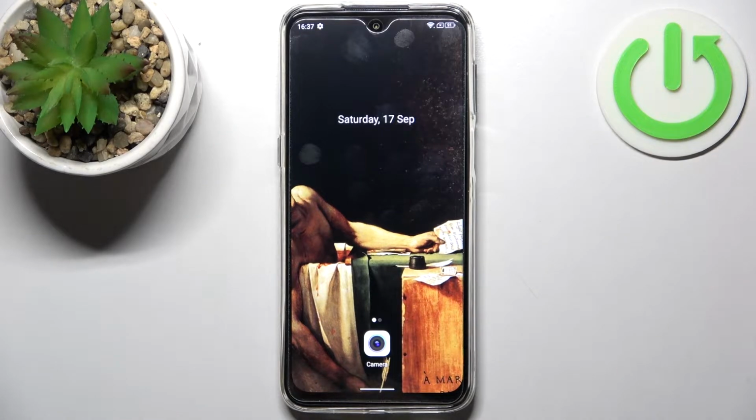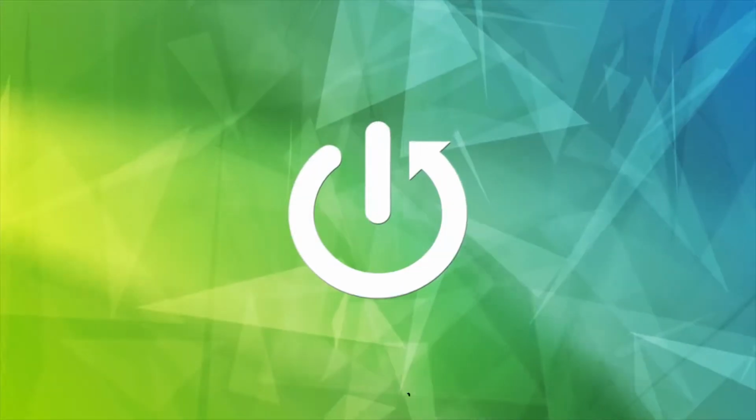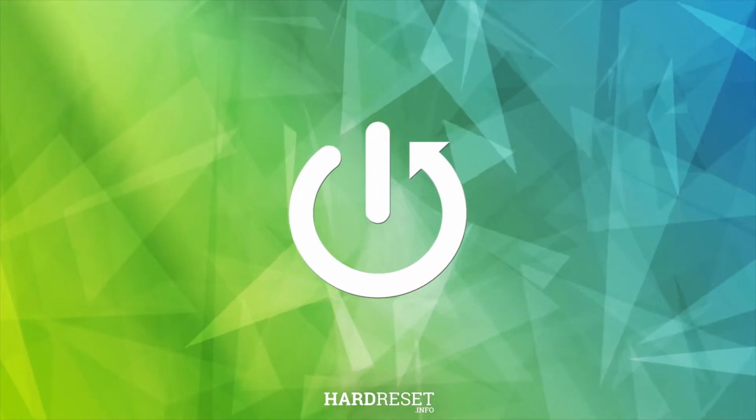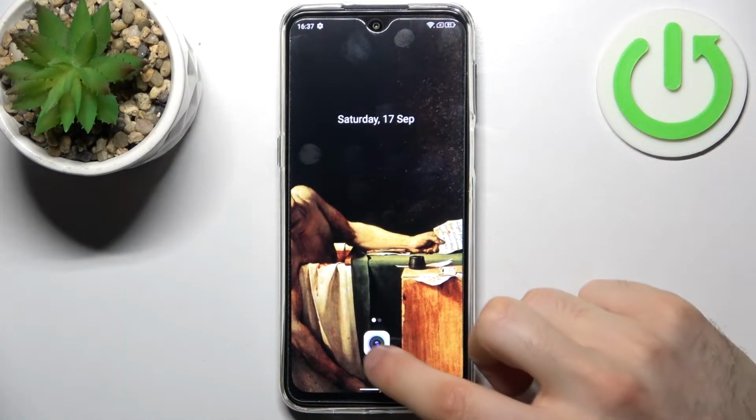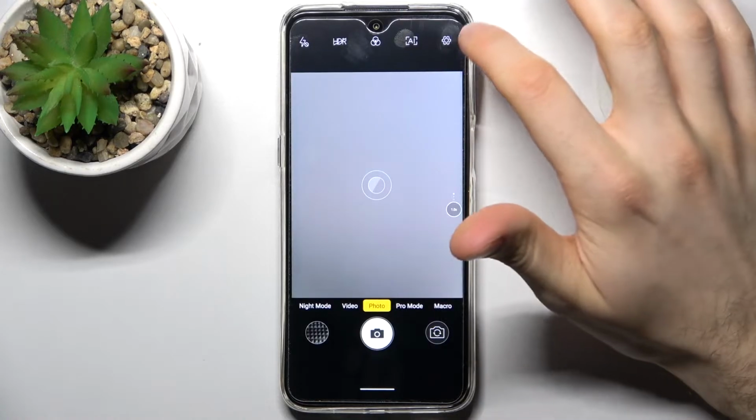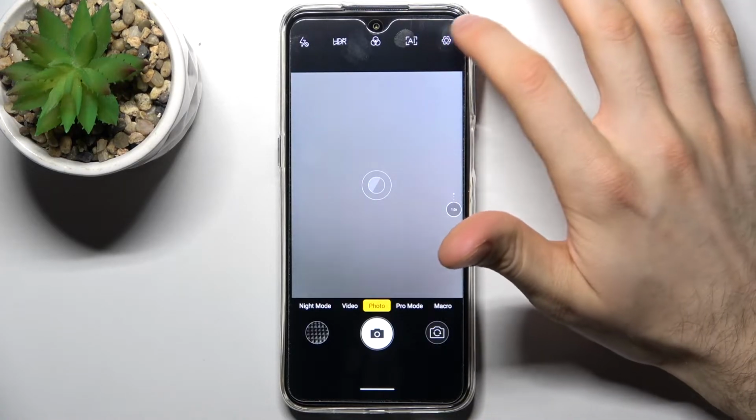Here I have Ulefone Note 13P, and today I'm going to show you how to change volume buttons function in camera on this device. So firstly you have to open camera, then tap on the gear icon to access its settings,